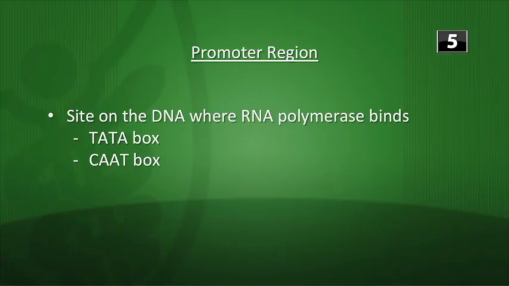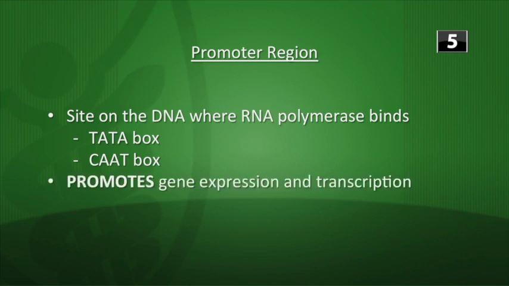Well, a promoter region is a site on the DNA where RNA polymerase and other transcription factors bind just upstream from the gene locus itself. This is your TATA box or the CAAT box. So when RNA polymerase binds to these promoter regions, it promotes gene expression and transcription. It's kind of like a place for the RNA polymerase and transcription factor to latch onto to get started.